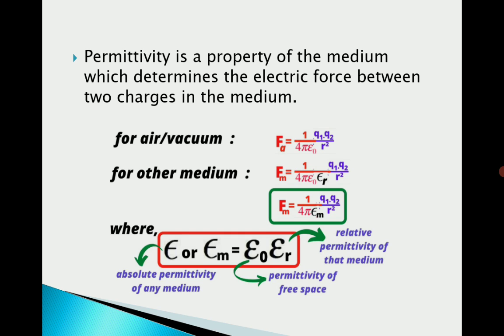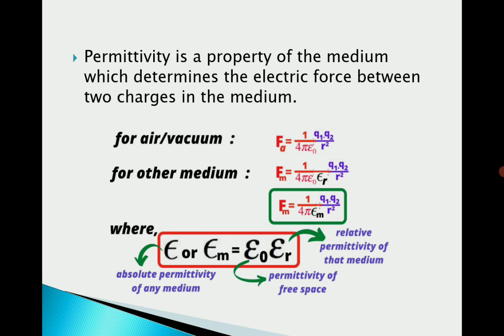This is determined by the permittivity. Let us take an example. The same pair of charges are firstly kept in vacuum and then in another medium. In vacuum, the force between them is 1/4 pi epsilon naught q1 q2 by r square. In another medium, the force between them is 1/4 pi epsilon naught into epsilon r, q1 q2 by r square.